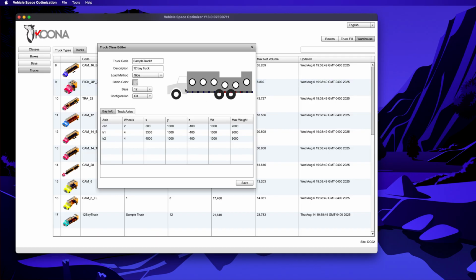We have the side view, but we see that the truck axles are not aligned with the middle of the medium-sized bay. So we will move the rear axle backwards by just entering another X coordinate, but that's too much.